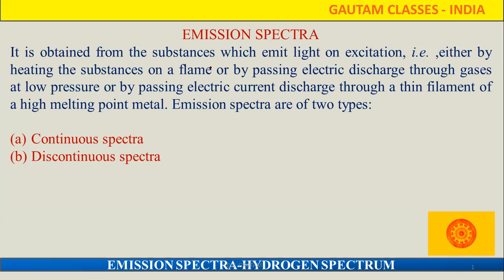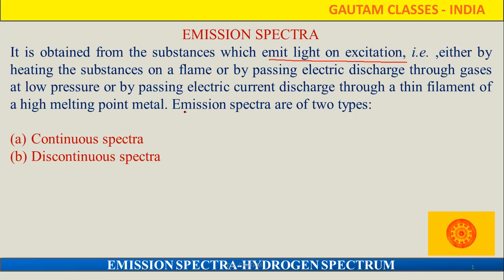It is obtained from a substance which emits light on excitation, either by heating the substance in a flame, or by passing electric discharge through gases at low pressure, or by passing electric current through a thin filament of a high melting point metal.